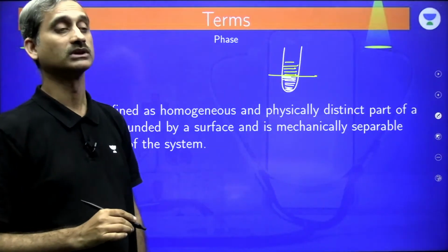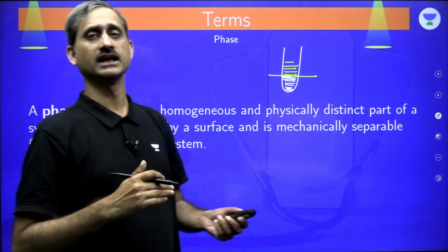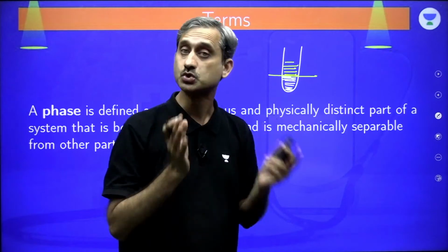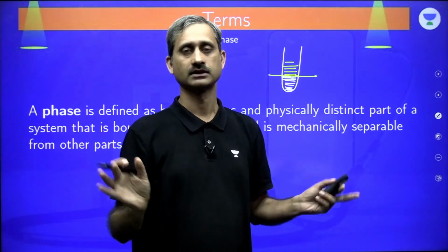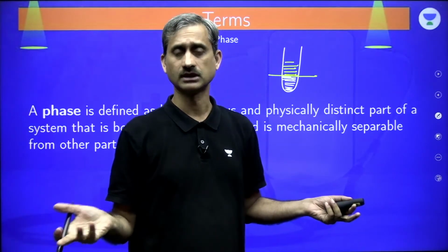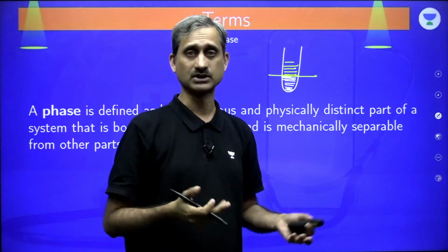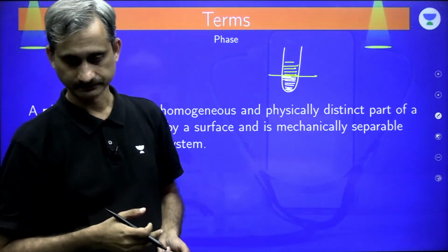We are talking about different phases. Wherever we are able to distinguish the parts visually, they are different phases. Within a phase, they have the same density, the same intrinsic properties, the same temperature, same pressure. That's what we have as the same phase.